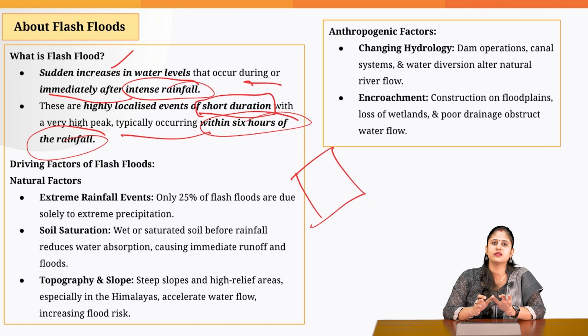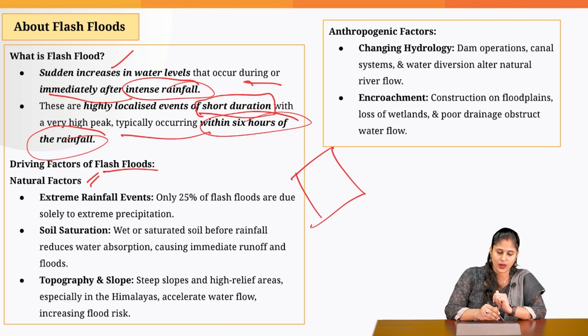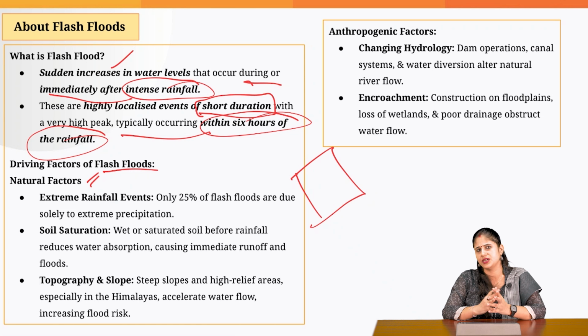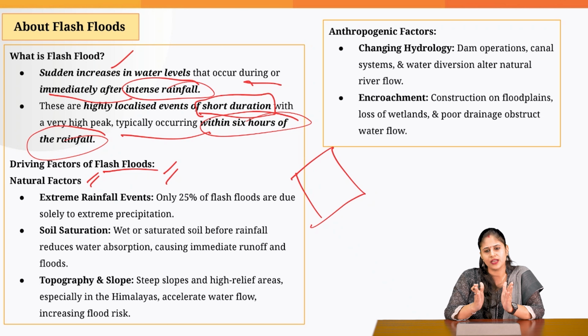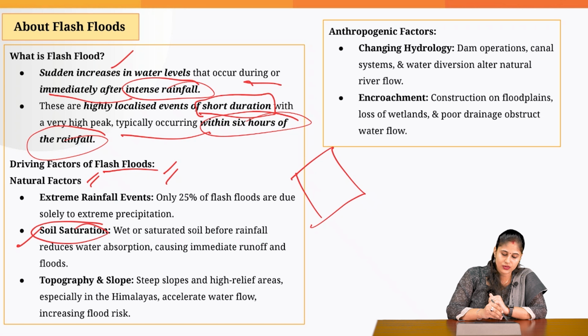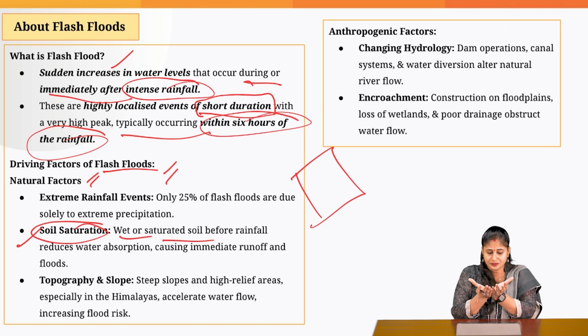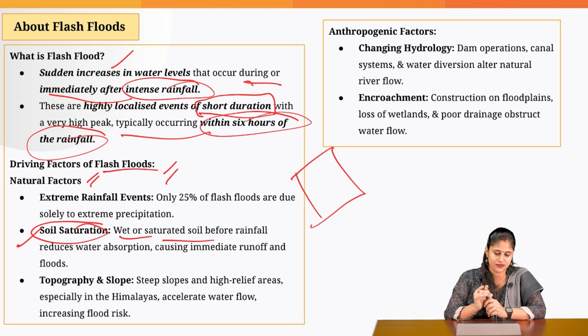What are the major factors which are responsible for flash floods? One is the natural factors. Obviously, climate change is on the rise, and that is why we are witnessing erratic monsoon nowadays. And this year, it is also an El Nino year. That is also one of the reasons why we are getting erratic rainfall. The rain is coming down at a very faster pace in a very short duration of time, and that is leading to flash floods. Then, soil saturation could also be one of the reasons. If there is wet or saturated soil, that means the land is not in a position to absorb the excess water, then it could also lead to flash flood events.